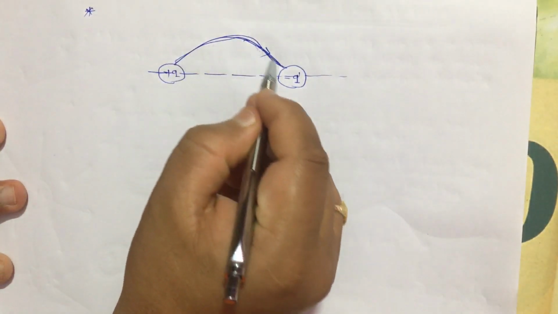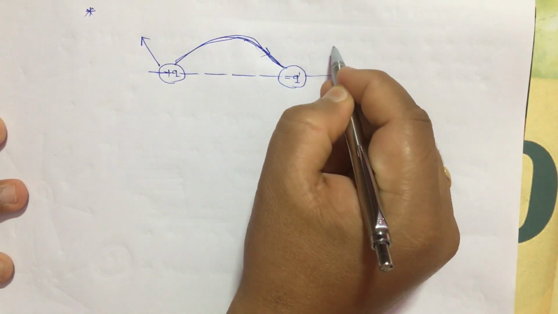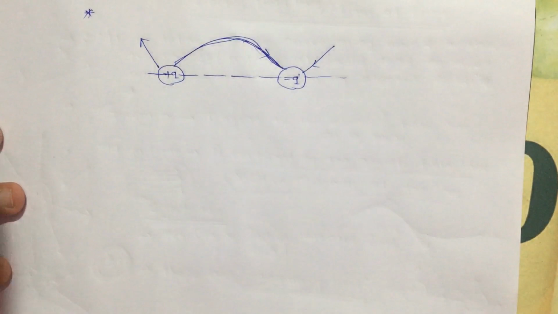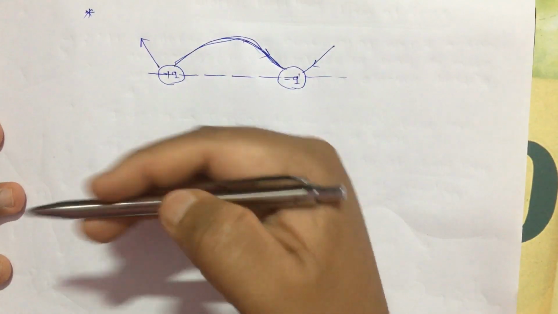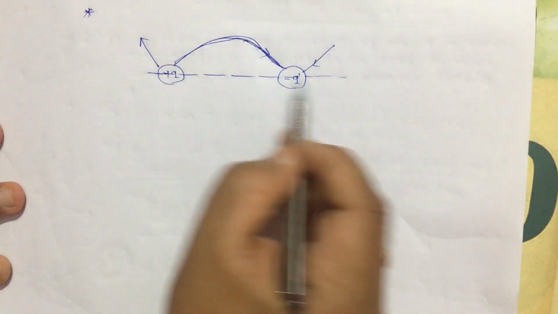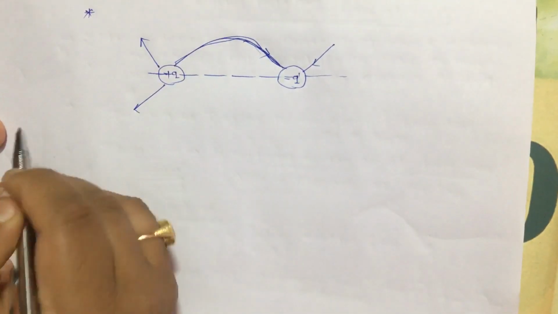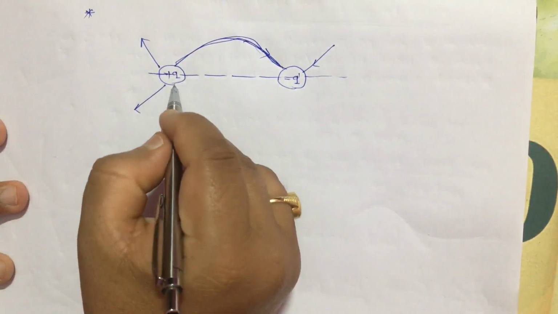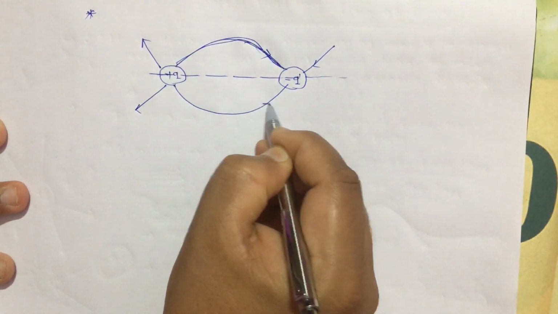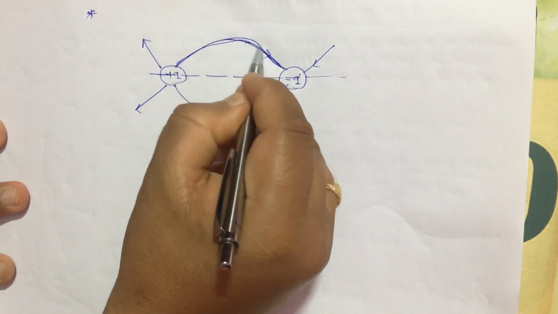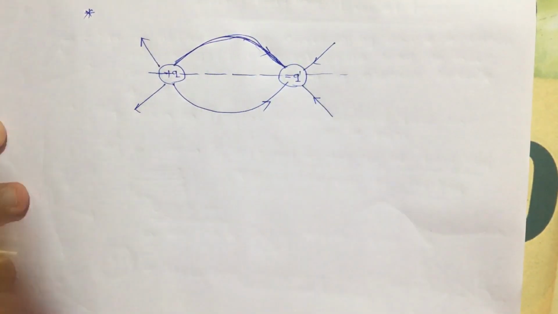Since it is like this, let another electric field line be here, another field line like this. Whatever you have drawn here, you have to draw exactly the same thing below the line. They must be symmetric about the line joining the two charges. Here also you have to draw a line like this to be symmetric to this line. Also draw a line here like this, to be symmetric to this line, and also draw a line here to be symmetric to this line.